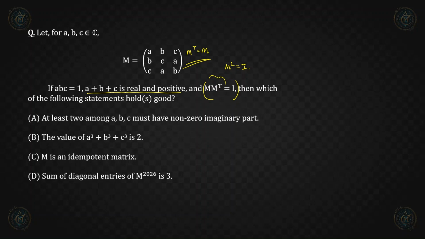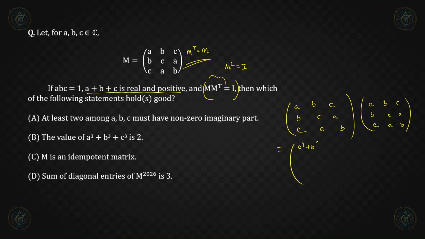So let us calculate M square. M square will be the matrix with rows a, b, c; b, c, a; c, a, b times the same matrix. If we multiply these two matrices, we will get a square plus b square plus c square here. Then it will be ab plus bc plus ca. Then we get ac plus ab plus bc.